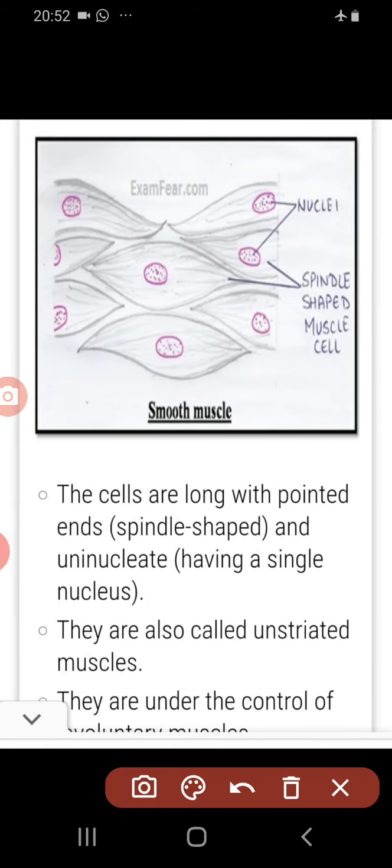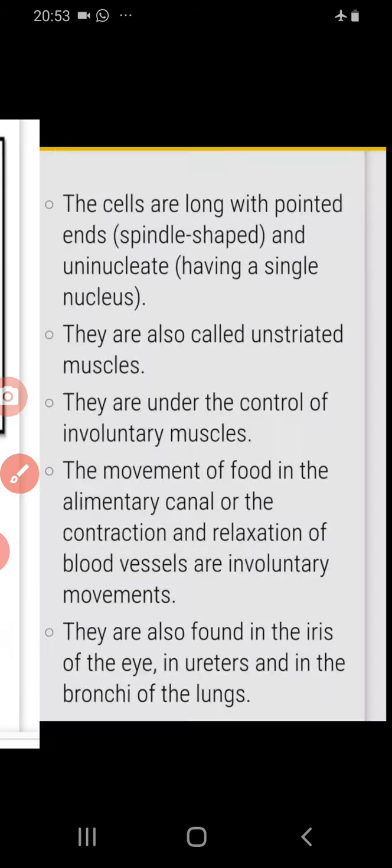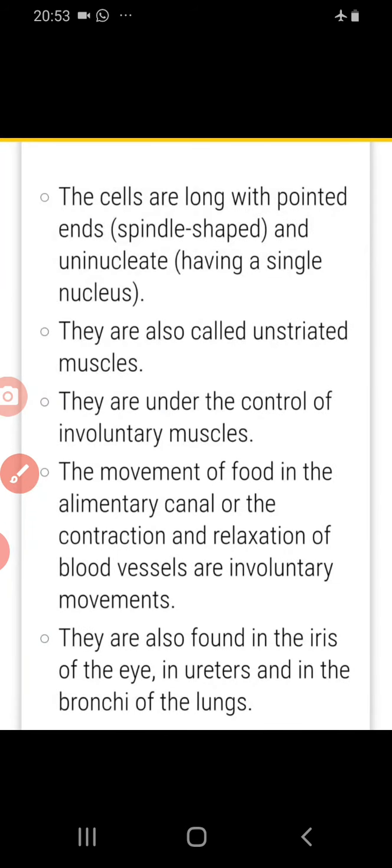The second type of muscles are known as the smooth muscles. The cells are long with pointed ends, like a spindle shape. If you see their structure, they have tapering ends, means pointed ends, and they have a single nucleus. They are also called unstriated muscles because they do not have any striations in them. Then they are not under the control of our will. That is why they are known as the involuntary muscles.